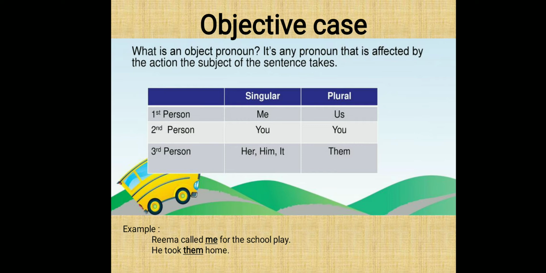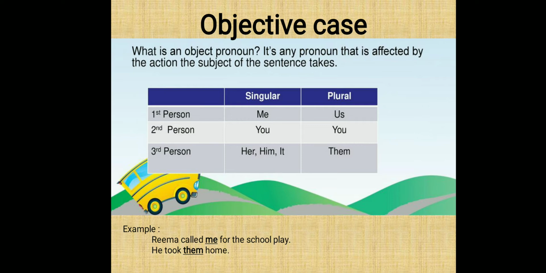Now look at the example. Reema called me for the school play. Reema called me for the school play and he took them home. Can you see in both the sentences the object pronouns me and them appear after the action words called and took? Hope you are clear.